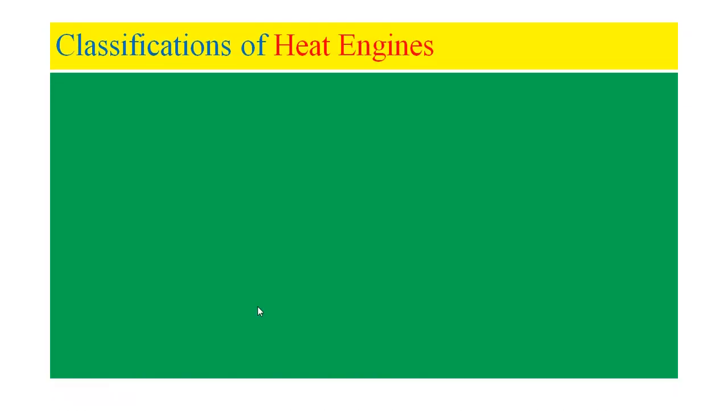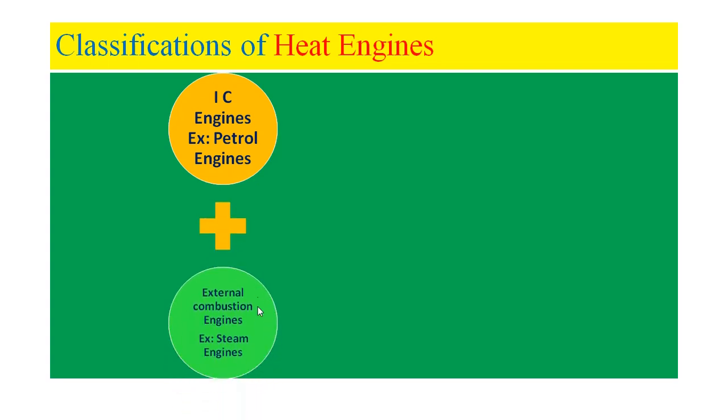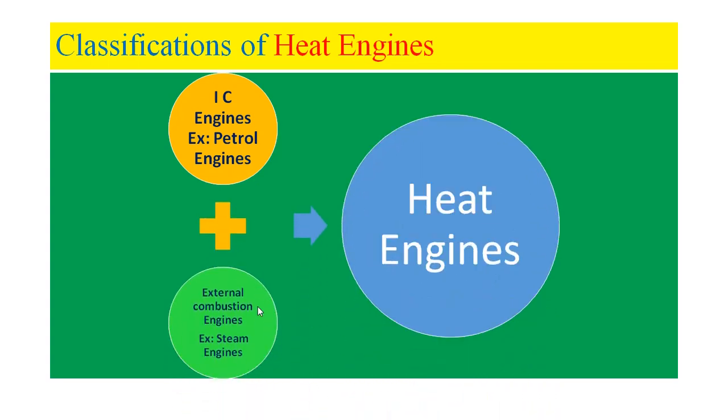Let us look into what are the important classifications of heat engines. Basically, heat engines are classified into two types: internal combustion engines and external combustion engines. Let us consider a cylinder.